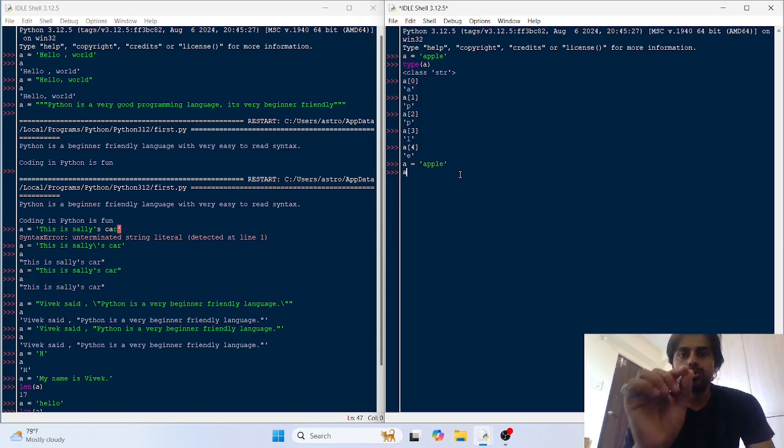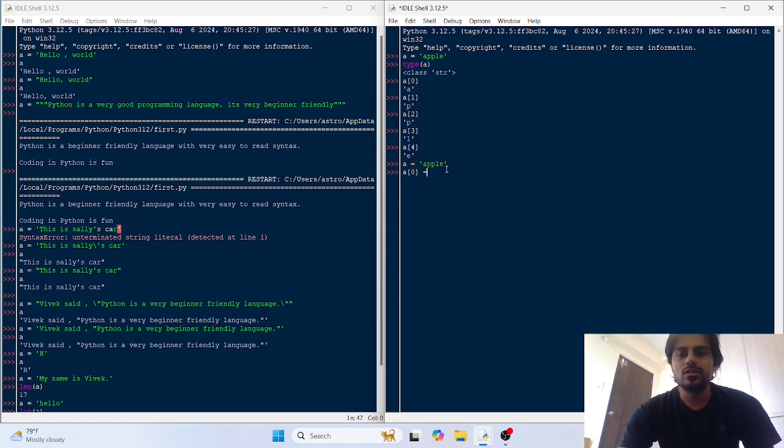Now let me prove this to you. Strings in Python are immutable. So this is the first character of this string, A at the zeroth index of the A object.